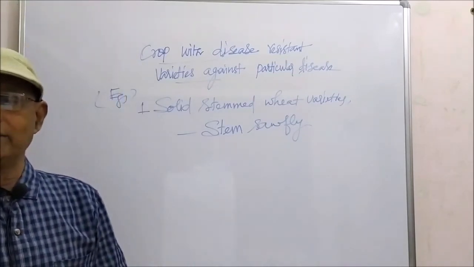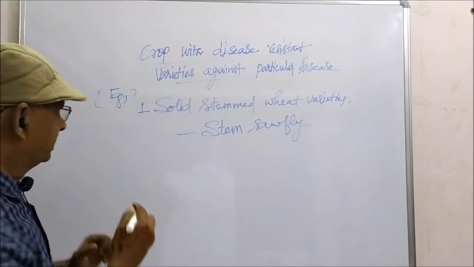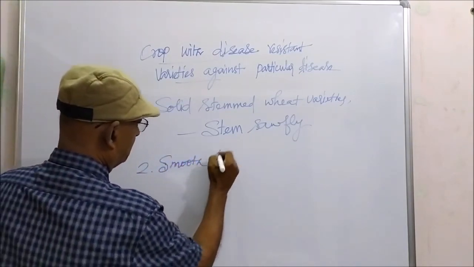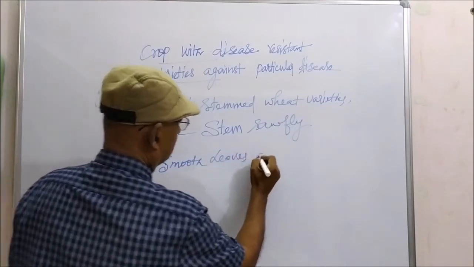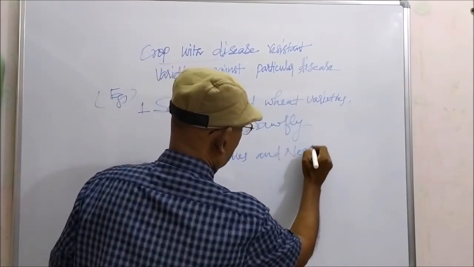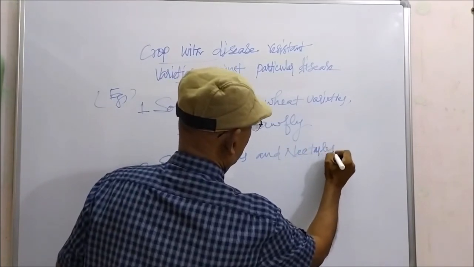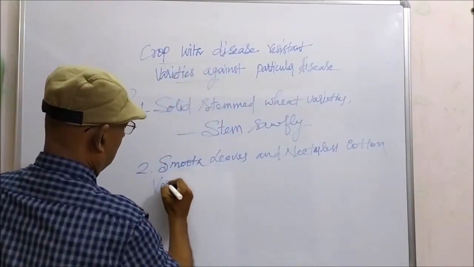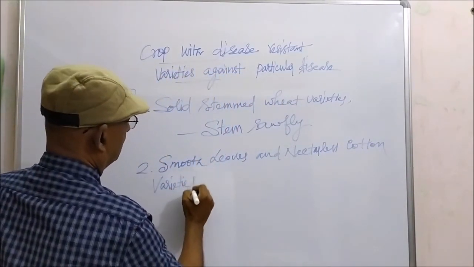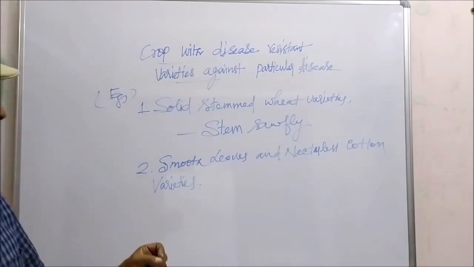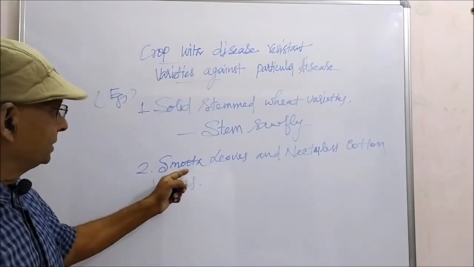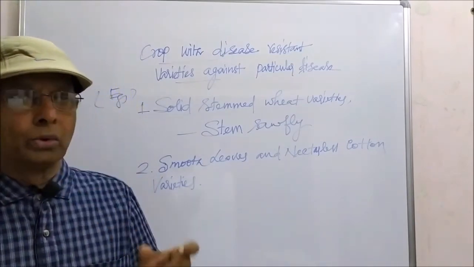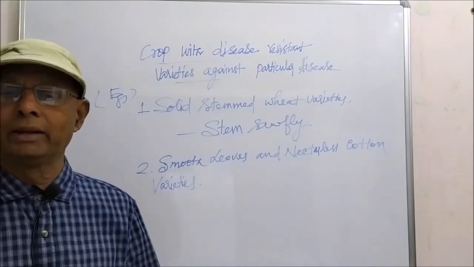Second, smooth leaves and nectarless cotton varieties. Some cotton varieties have smooth leaves and are nectarless. They don't have any sugar producing glands.